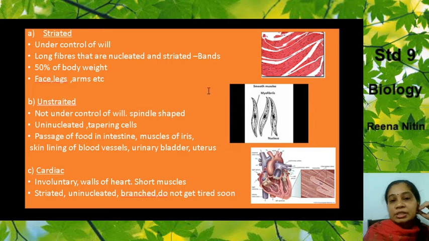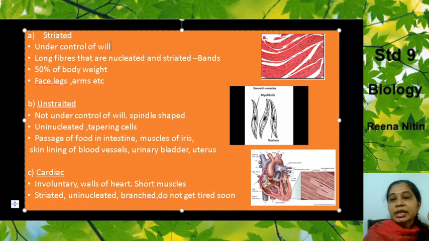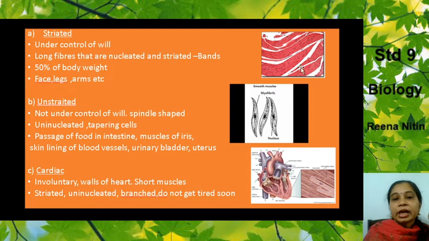Now striated muscles are in the control of our will. If you want to move your hand, move your leg, walk, or lift a book, they are under the control of your will. They are long fibers. You can see they are multinucleated. There are many nuclei, and bands.